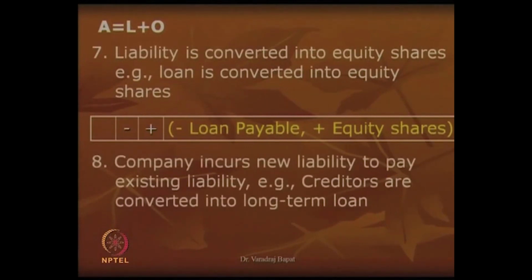Let us go to the eighth one. Now, in the eighth transaction, the company incurs a new liability to pay an existing liability. An example is creditors being converted into long term loans. This is a case which will happen when the company does not have enough money to pay its liabilities.